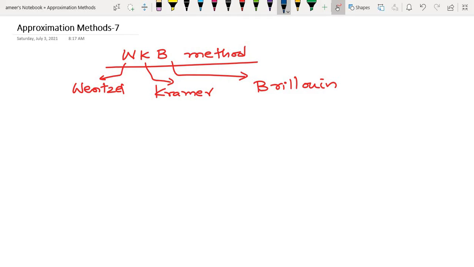Remember, in any method we have to solve the Schrodinger wave equation approximately. We have seen perturbation theory and the variational technique. Now, what is the WKB method? There are situations where the potential as a function of x, V of x, varies slowly.